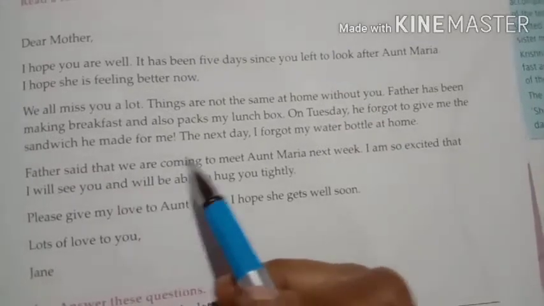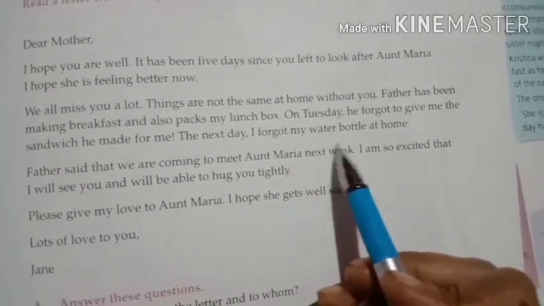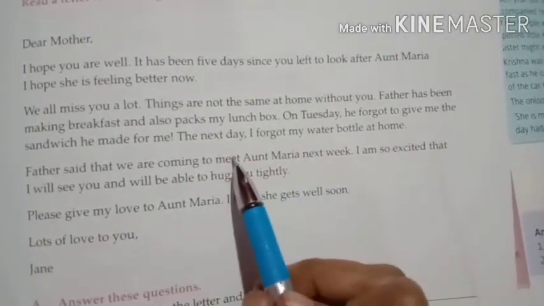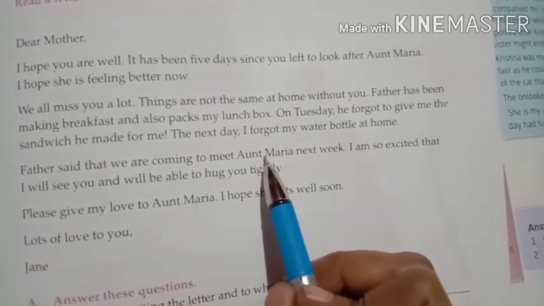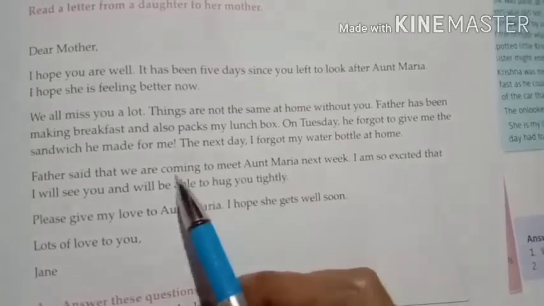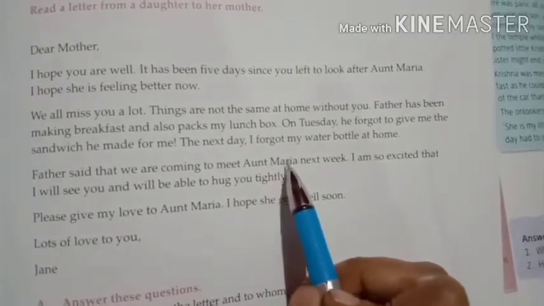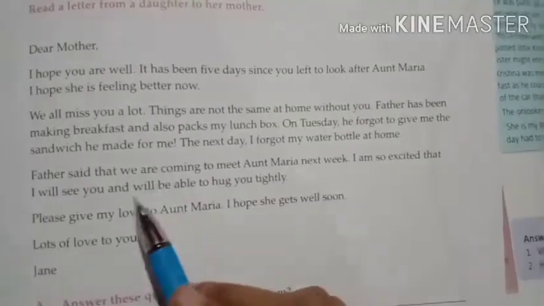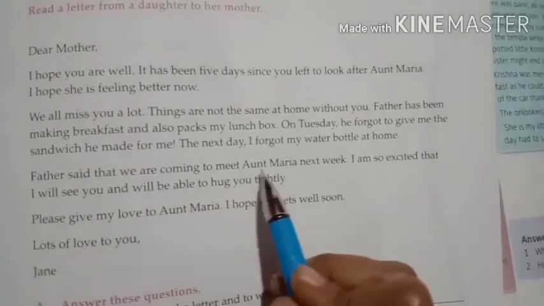Father said that we are coming to meet Aunt Maria next week. So now the father said that they will also go where the mother has gone. They will also come to see Aunt Maria next week. I'm so excited that I will see you and will be able to hug you tightly.